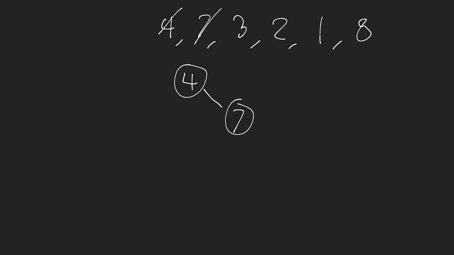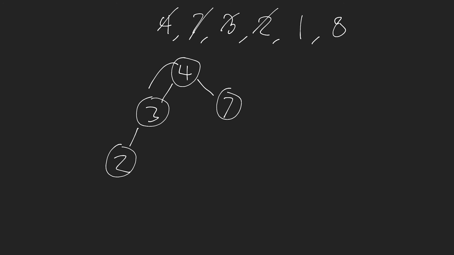Okay, so now these two are done. Now we're on node 3. We want to insert node 3, so that's going to be the left child of node 4. Now we need to insert node 2, so that's going to be the left child of node 4, and then the left child of node 3. So 2 comes here. Now we need to insert 1. We go left, left again, and insert 1. That's going to be the left child of 2. I apologize for that messy drawing. And then we have 8. That's going to be the right child of 7, so we place that there. Okay, that is that binary search tree.